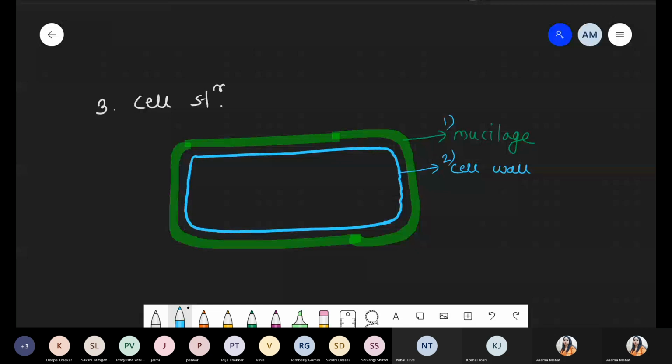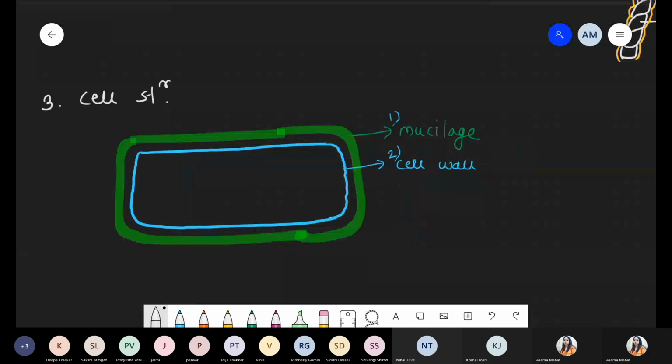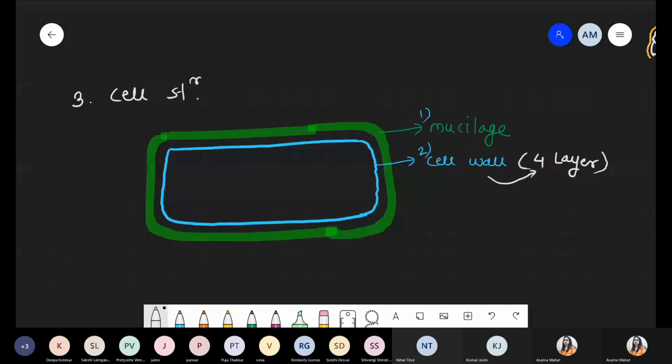A specific characteristic with respect to the cell wall: the cell wall is basically 4 layers. The cell wall is quite different. It is a 4-layer cell wall. Now the next component, the plasma membrane. Inside the cell wall, number three is the presence of the plasma membrane. So make changes like this. The plasma membrane will show folding at the center.